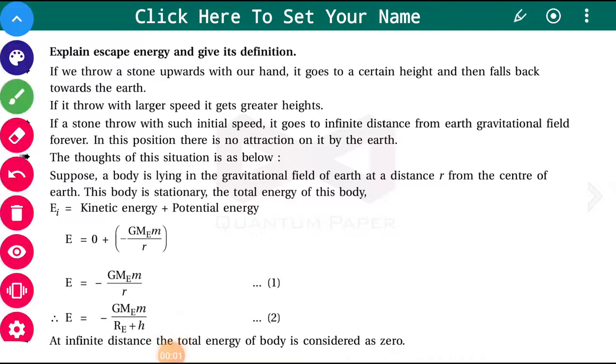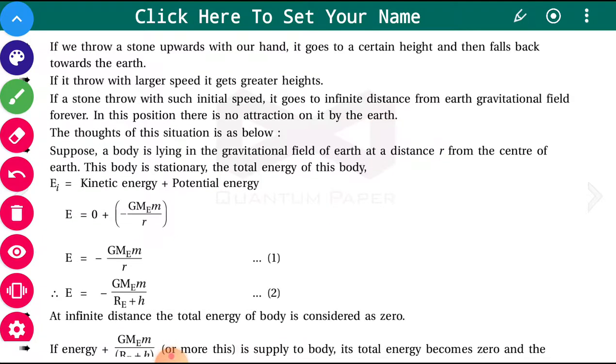Now today we shall discuss the escape energy. If we throw a stone upward with our hand, it goes to a certain height and then falls back towards the earth. If we throw it with a larger speed, then what will happen? It gets greater heights. That is our experience. If a stone is thrown with such an initial speed, it goes to an infinite distance from the earth's gravitational field forever.